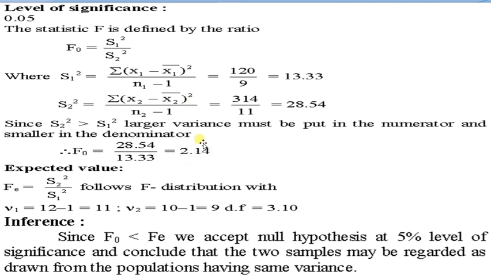This is the calculated value of F, and the expected or table value of s2 square upon s1 square follows an F distribution with 11 and 9 degrees of freedom, that is 3.10. Here we see that the calculated value of F is less than the table value. We draw the inference: since F calculated is less than F tabulated, we accept the null hypothesis at 5% level of significance and conclude that the two samples may be regarded as drawn from populations having the same variances. Means two samples drawn from the population having the same variances.